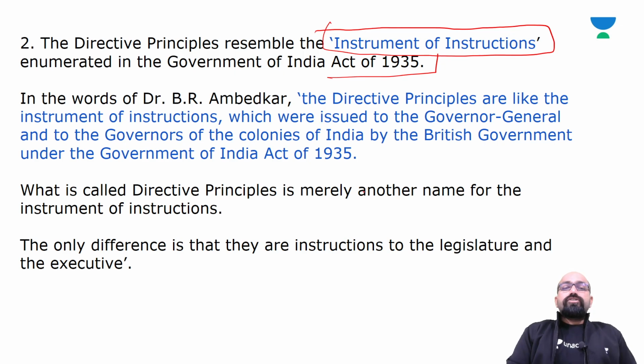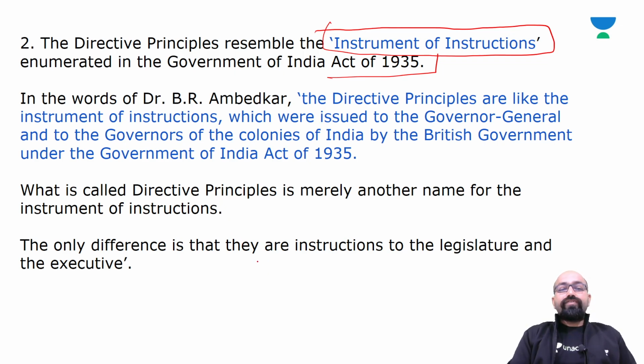In other words, Dr. B.R. Ambedkar said that the directive principles are like the instrument of instructions which were issued to the Governor General and the governors of the colonies of India by the British government under the Government of India Act 1935. After independence, we changed those principles and amended a few as per our requirement. So what is called directive principles is merely another name for the instrument of instructions.